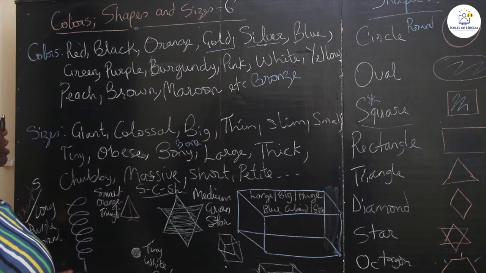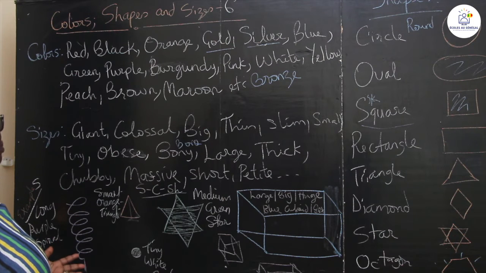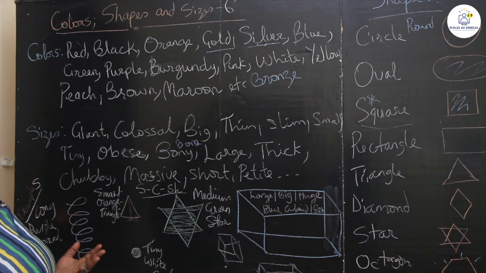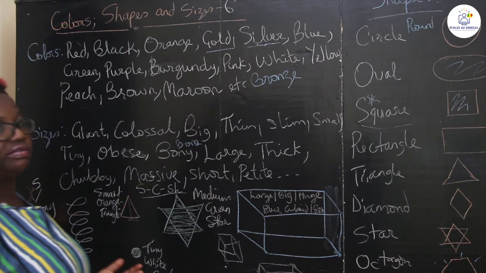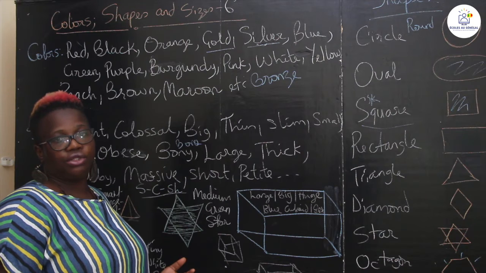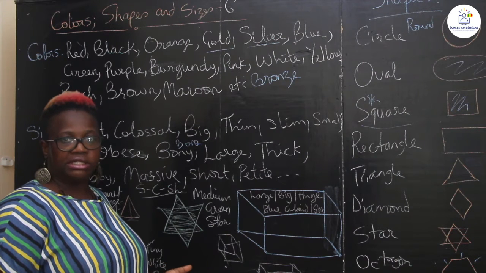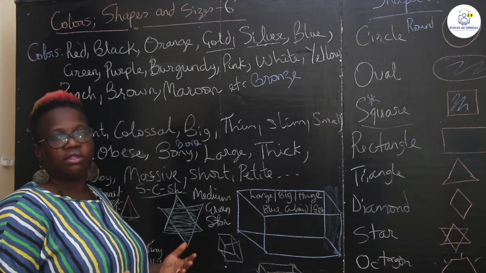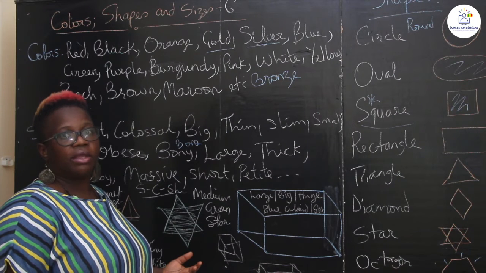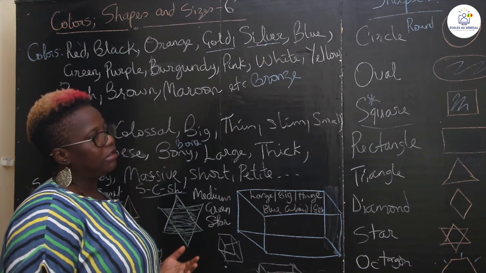So these are examples of color, shapes, and sizes. If somebody asks you to describe an object or a thing, and you really want to go into details, you go with the size, color, shape, the size, color, form, to try to describe them. It will be important that you learn to know them.